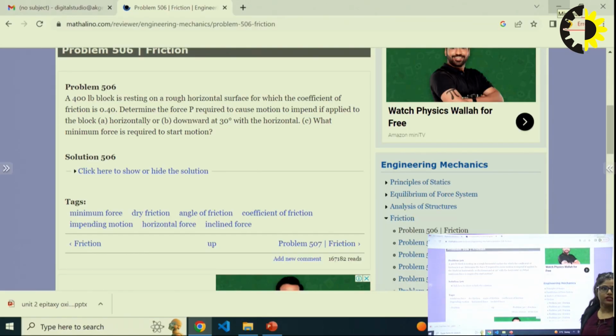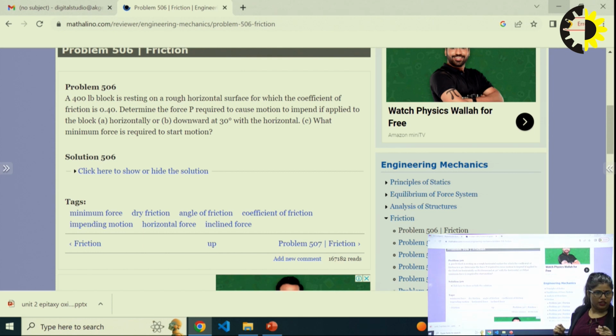Continuing to the questions. The first question for practice: a 400 lb block is resting on a rough horizontal surface for which the coefficient of friction is given. That means I can easily find phi also: tan inverse mu is equal to phi. Determine the force P required to cause motion to impend.